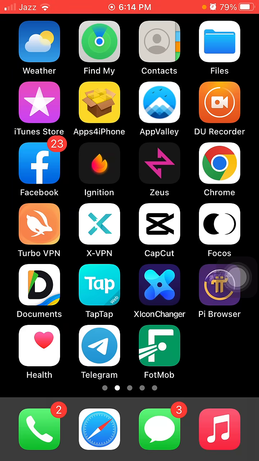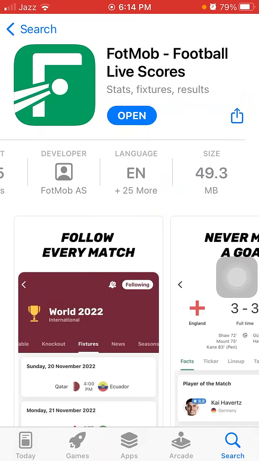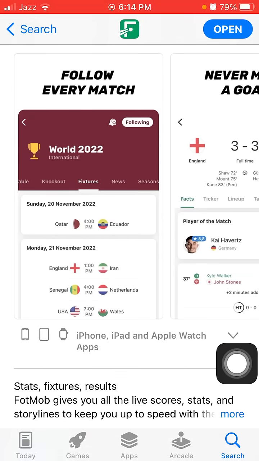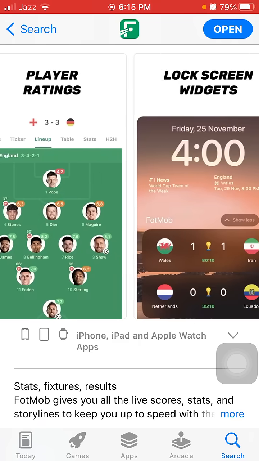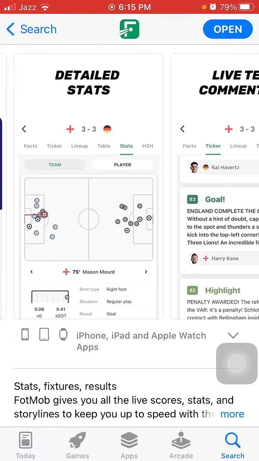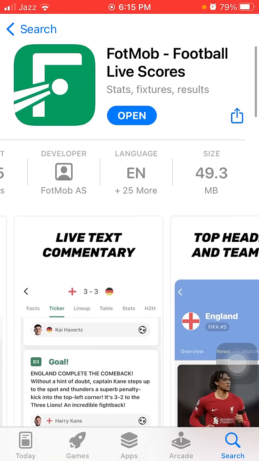First of all, we are going to launch the App Store. Here we have to search for FotMob and you will see this application. Let me show you something about this application. Follow every match, never miss a goal, player rating as well, lock screen widget, player profile, detail stats, live text commentary and something like that. I already have this application.